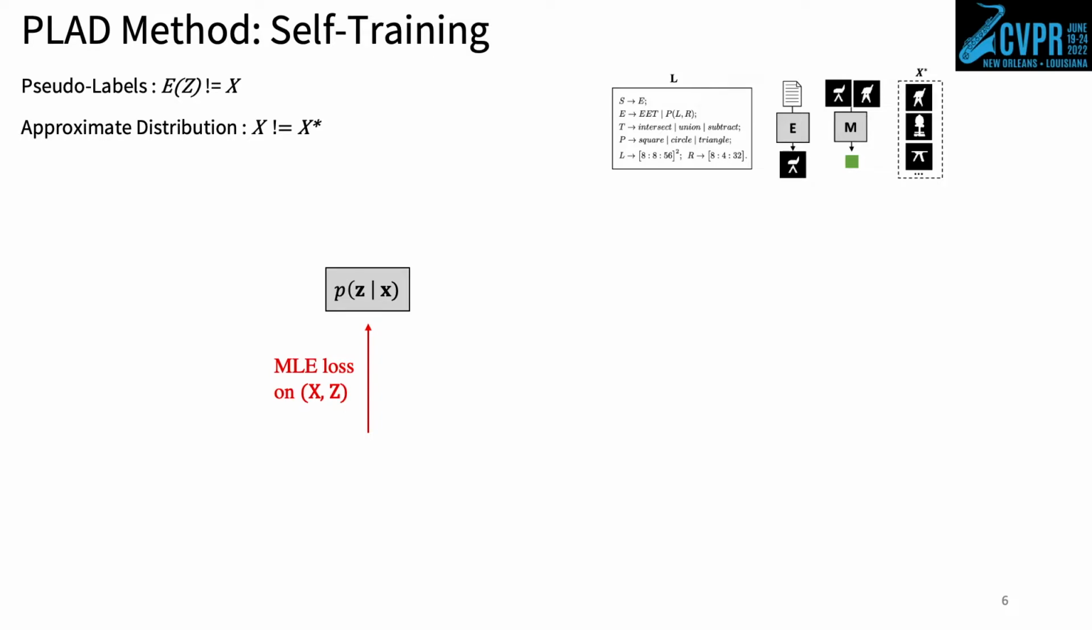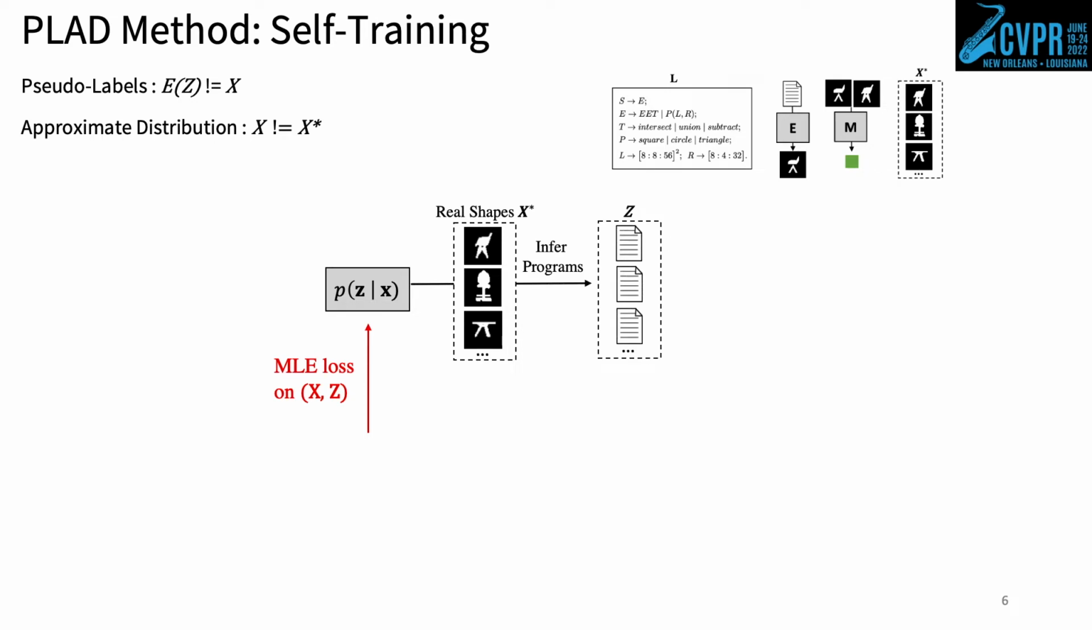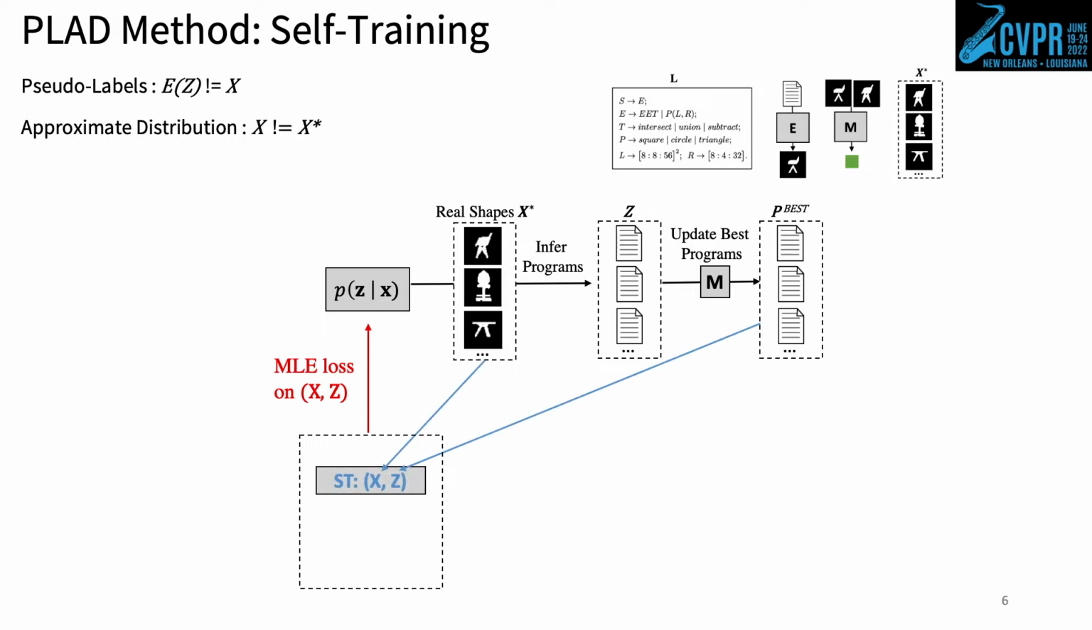One PLAD method is self-training. In self-training, the recognition model is first run over the shapes from X star to infer a set of programs Z. Then, using the reconstruction metric, entries in a data structure are updated to keep track of the best matching discovered program for each shape. Self-training then constructs XZ pair data by assigning labels from the current best program set to shape instances from X star. This XZ pair data can then be used to fine-tune the recognition model with MLE updates. PLAD methods can be initialized with a pre-training phase on synthetically generated data. Self-training uses pseudo-labels, as the programs in pBest are only approximations of the true ground truth programs for X star.